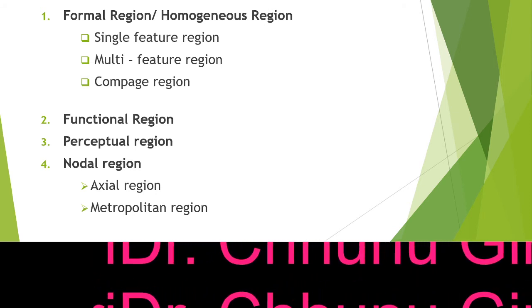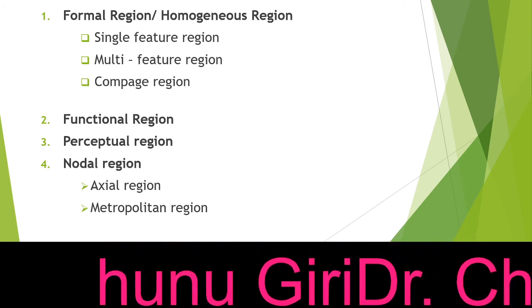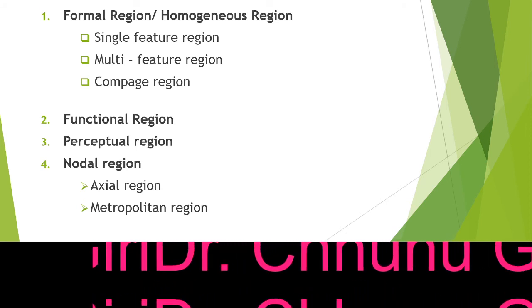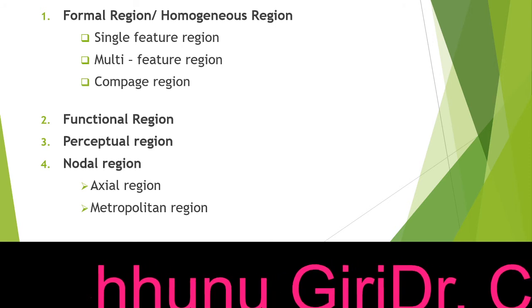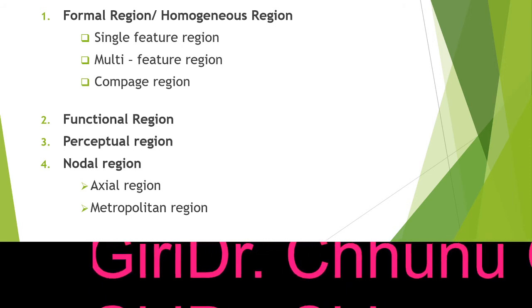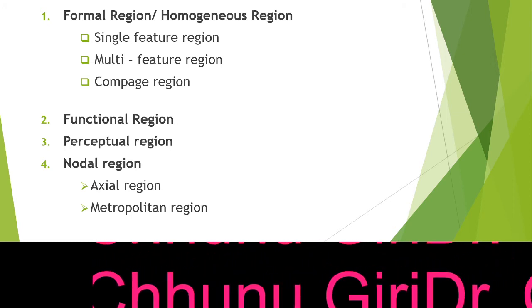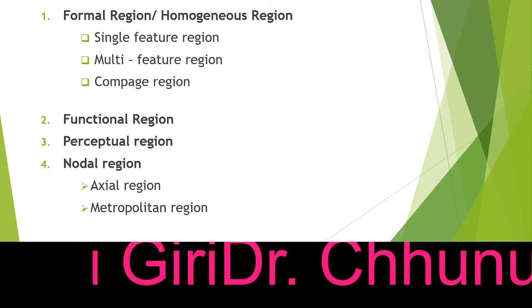A region which connects all the areas nearby or different cities, we consider it as a nodal region. For example, you can say Rangpo. Rangpo is a nodal region because from Rangpo we can go to the east, we can go to the west, we can connect to the south of Sikkim, and we can go to the other states as well. So this is our nodal region.